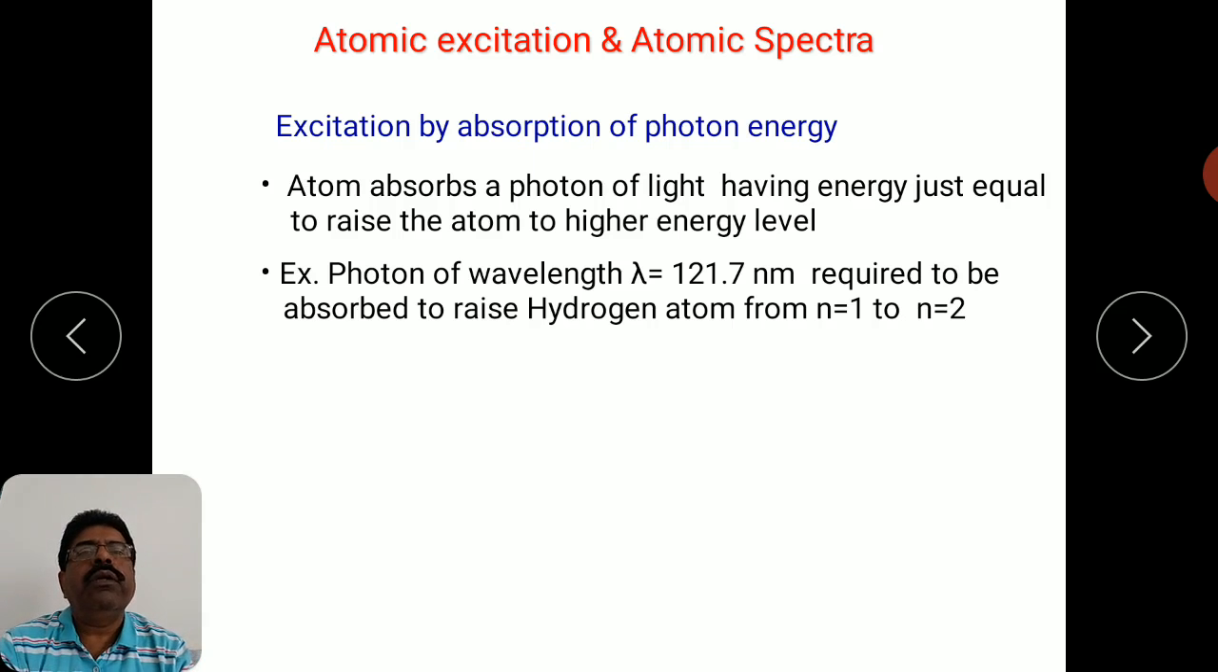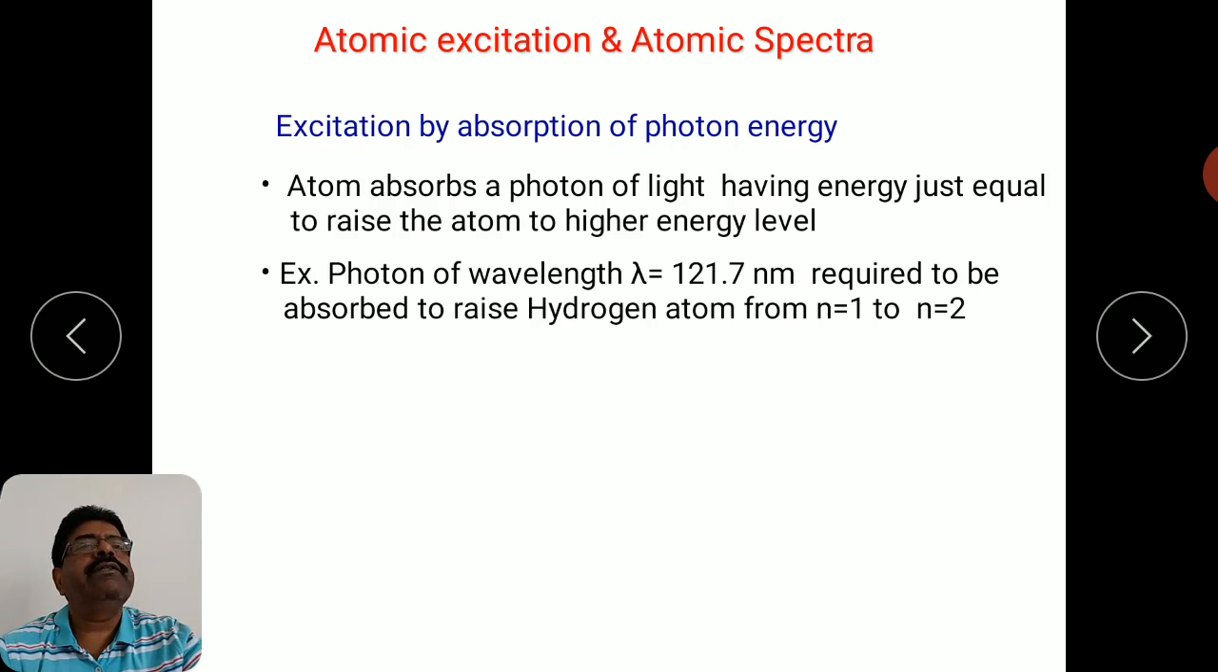Okay, so now let us talk about the atomic spectra. Atomic excitations, we have discussed the two types: atomic excitation by collision and atomic excitation by absorption of photon energy. Now we shall try to understand what atomic spectra is, how one can get an atomic spectra, and what the types of atomic spectra are. Basically there are two types of atomic spectra. One you can call the emission spectra and the other the absorption spectra. So let us try to understand this difference.